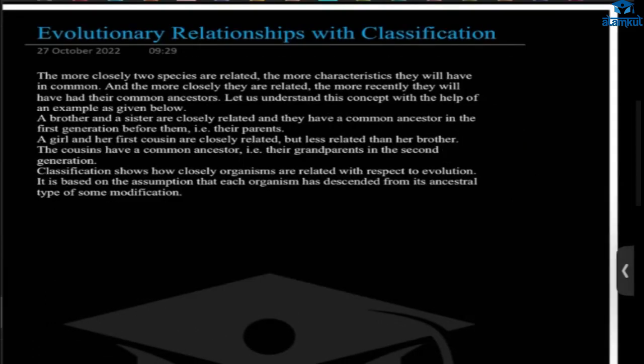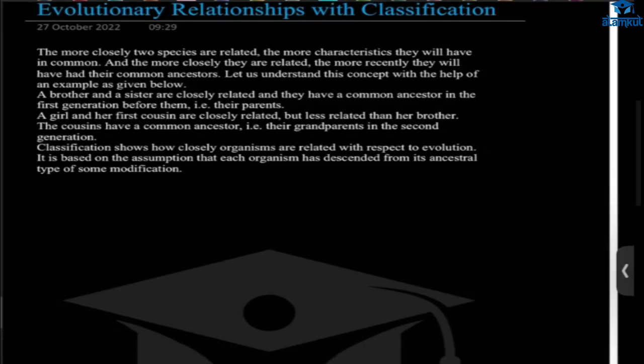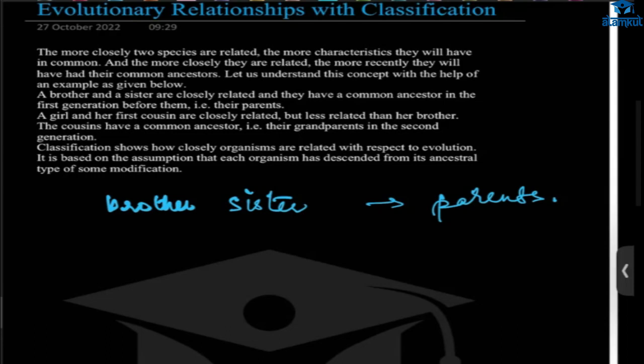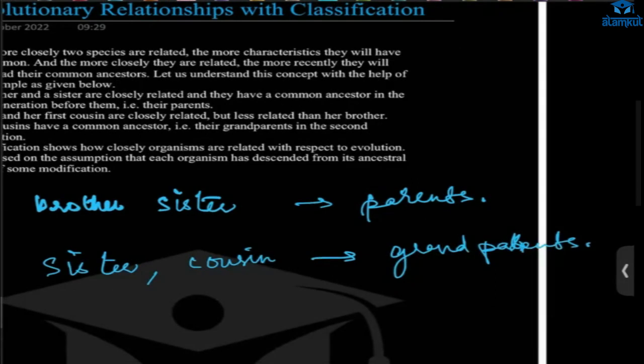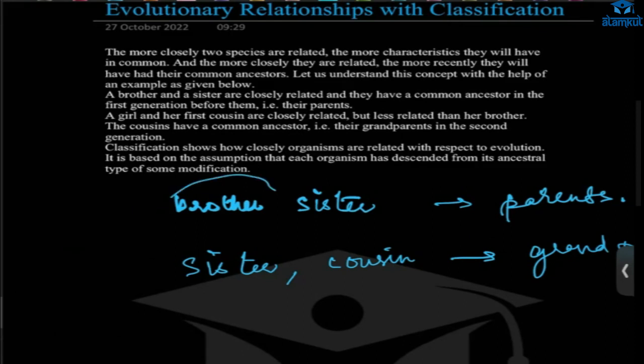So with classification, how do evolution and relationships happen? Any closely related species will share a common ancestor. Like in the case of brother and sister, the common ancestor is their parents. For the sister and the cousin, the common ancestor is the grandparents. So who is more closely related, brother and sister? Yes. The classification shows how organisms are related in terms of evolution.